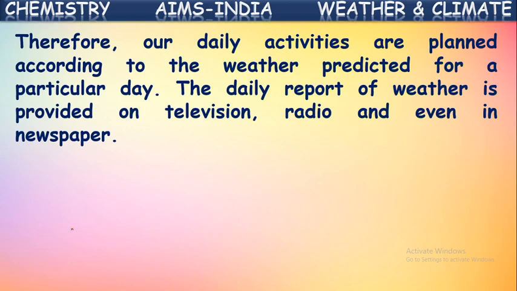Therefore, our daily activities are planned according to the weather predicted for a particular day. Yes, we do some works by predicting the weather on a particular day. Suppose we want to go outside on some work. We just observe the weather condition. If it is going to be raining, then what do we do? We carry a raincoat or umbrella with us while going outside. If it is going to be too hot on a particular day, what do we carry? We carry an umbrella or some water bottles with us to drink more water to avoid sunstroke. This all, isn't it?